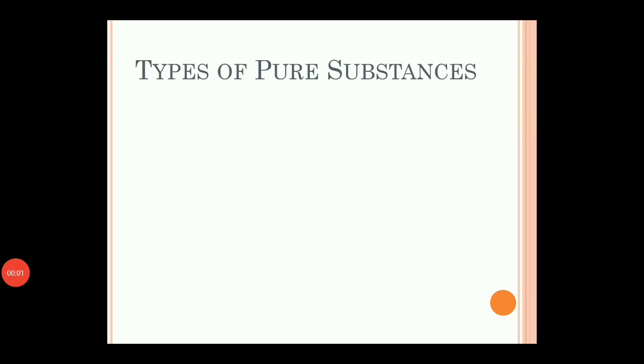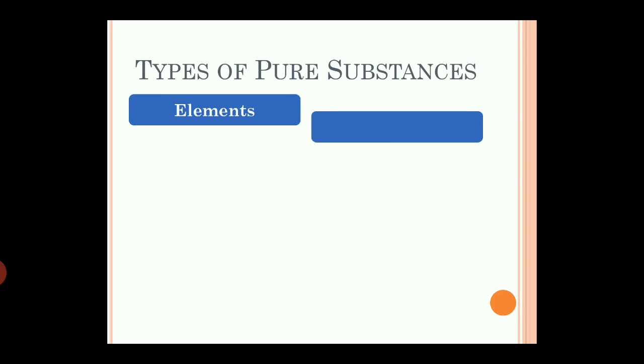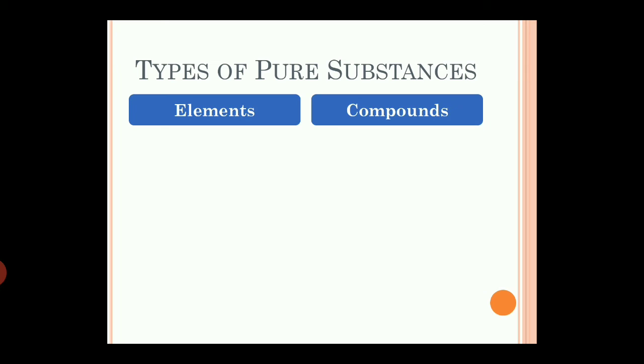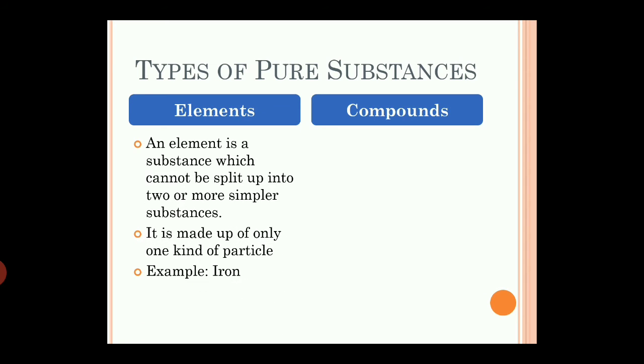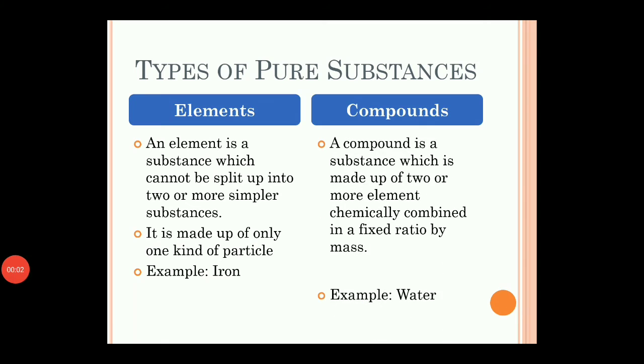Now, in this chapter further we have types of pure substances. In the previous video we have discussed that there are two types of pure substances, elements and compounds. Now what are elements? An element can be defined as a basic form of matter which cannot be broken down into simpler substances by any physical or chemical changes. For example, iron.